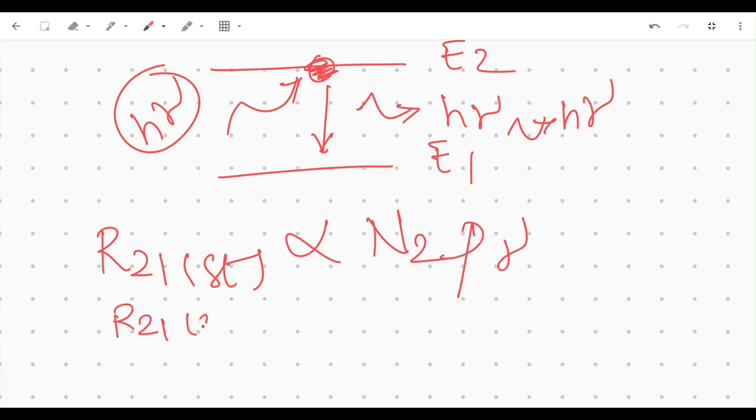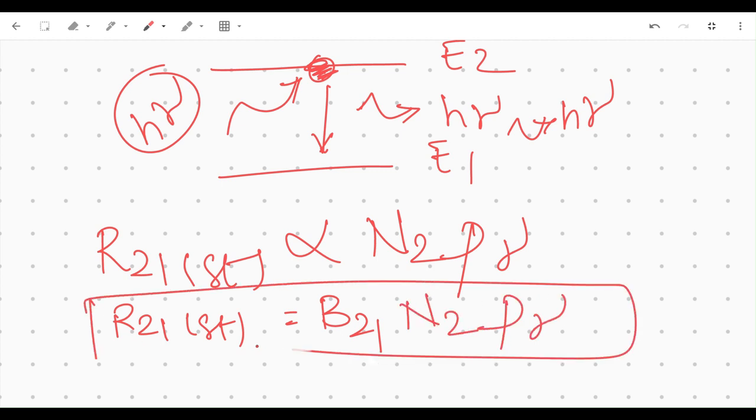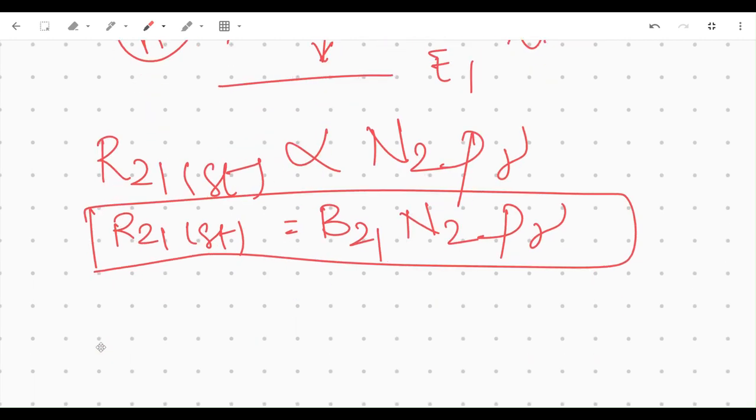Now R21 stimulated is equal to the proportionality constant B21 times N2 rho nu. That is it.